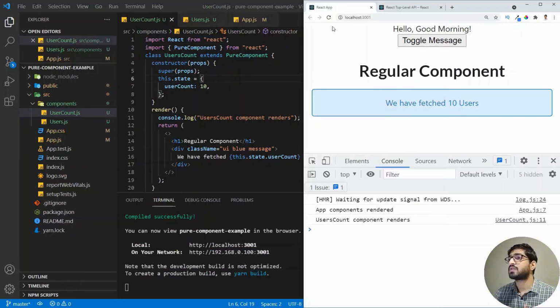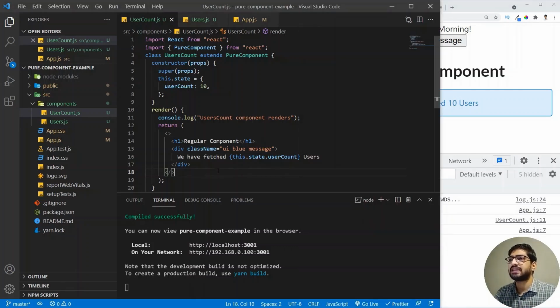Now, if we refresh our browser, we will see that the first time the app component is rendered and the user component is also rendered. But now if I click on the toggle message, even though the state is getting changed, we will see that only the app component is getting re-rendered, because now we have converted our user count component to a pure component. And this component is only going to render if its state or props get changed.